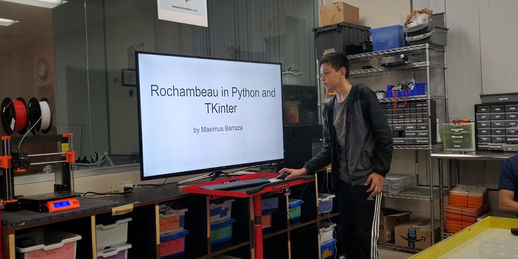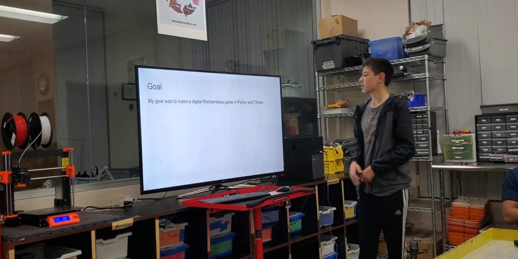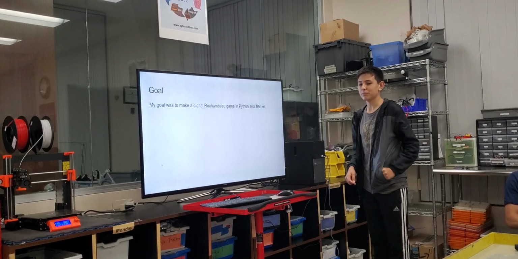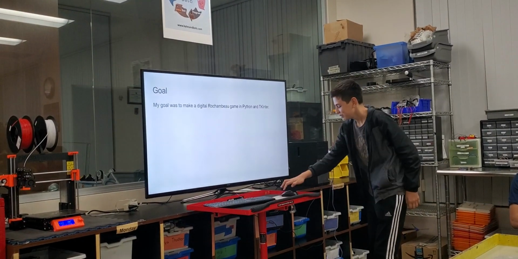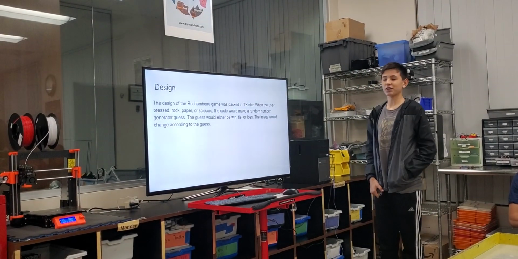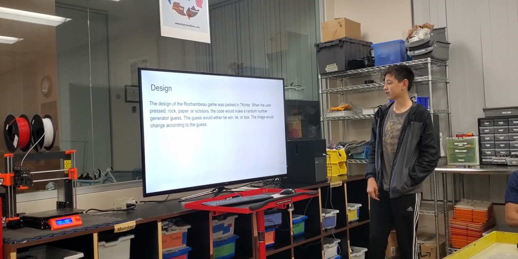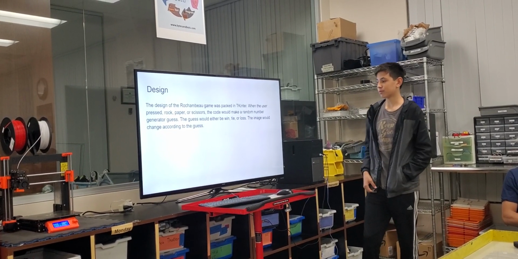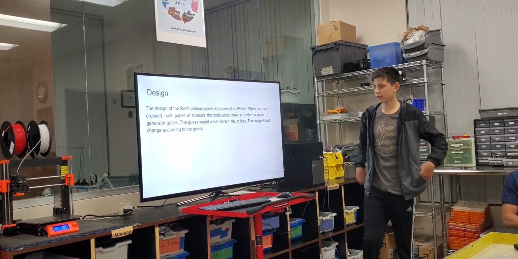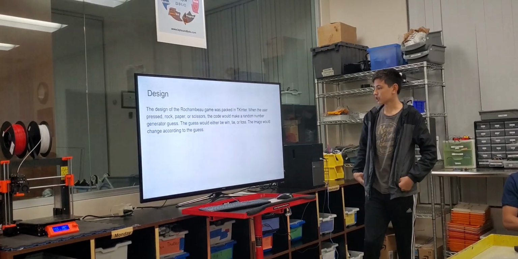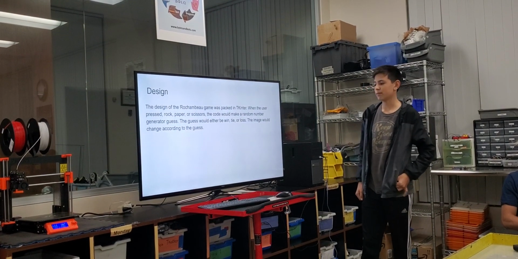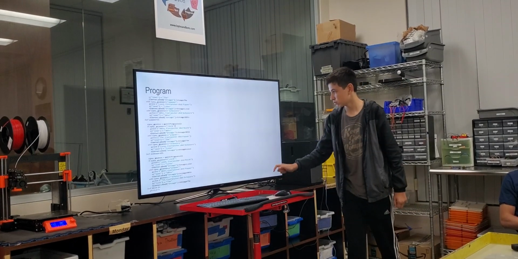and Scratch. My goal was to make a digital Rochambeau game in Python and Scratch. The design of the Rochambeau game was packed in Scratch. When the user pressed rock, paper, or scissors, the code would make a random number generator guess. The guess would be either win, tie, or loss. The image would change according to the guess.